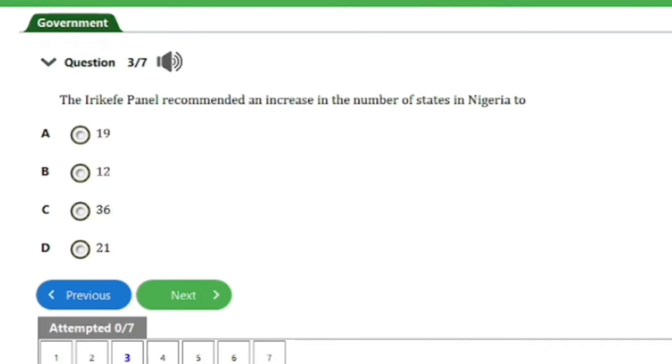So here's question number 3. It says, the Irikefe panel recommended an increase in the number of states in Nigeria to A. 19, B. 12, C. 36, D. 21. So guys, the answer to this question is option A, that's 19. And that's it for this question. Let's head on to the next one, guys.